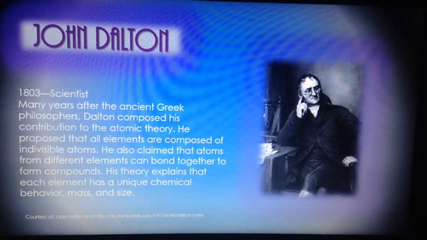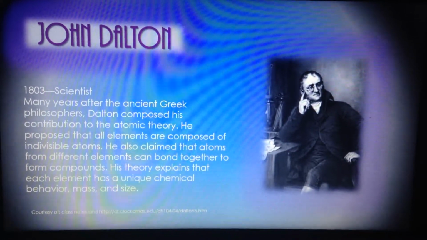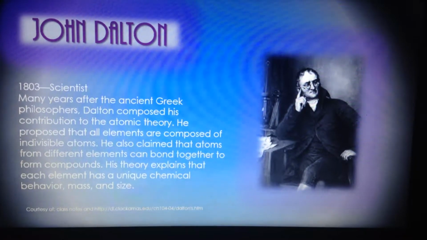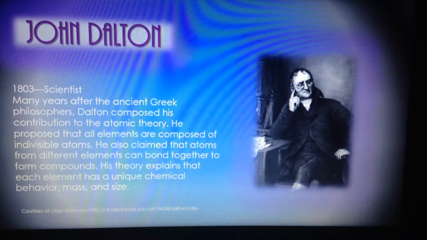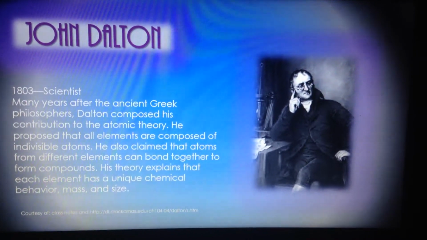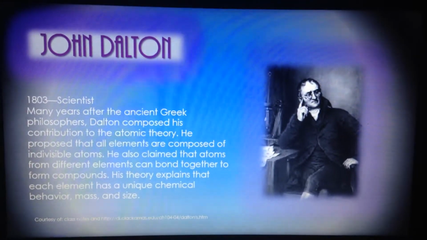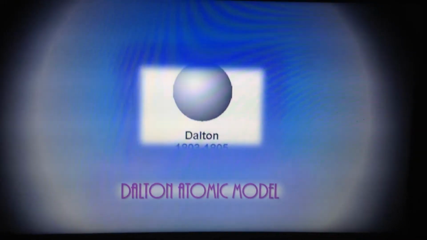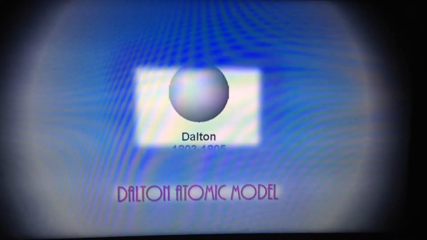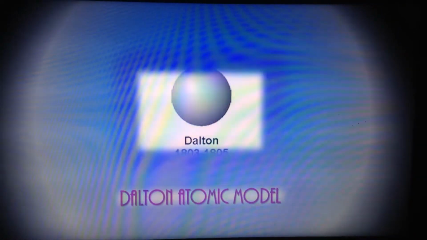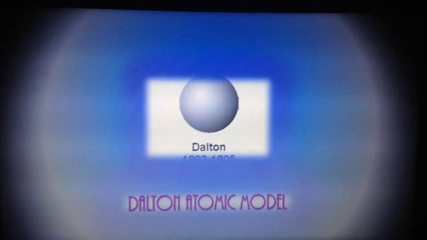John Dalton. He was a scientist. Many years after the ancient Greek philosophers, Dalton composed his contribution to the atomic theory. He proposed that all elements are composed of indivisible atoms. He also claimed that atoms from different elements can bond together to form compounds. His theory explains that each element has a unique chemical behavior, mass, and size. Although his atomic model looks very similar to that of the ancient Greeks, he found more things about their chemical composition and the components of atoms and elements, which were very different from that of Democritus.